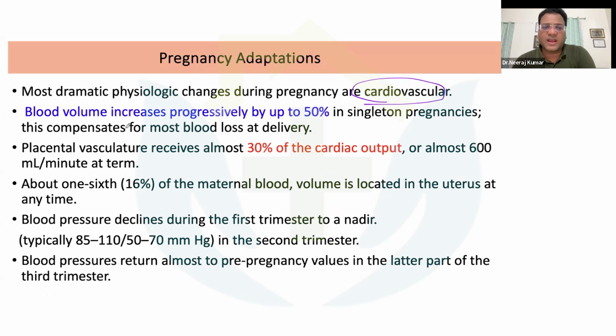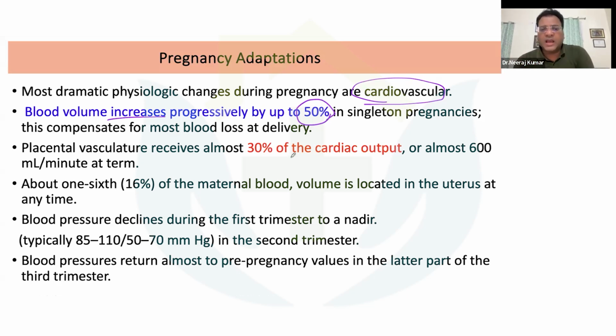Now, what happens exactly in these patients: first of all, the blood volume increases up to 50% in singleton pregnancy. Why does it increase? Because there is blood loss which happens during delivery. So to compensate that, there is a progressive increase in blood volume.